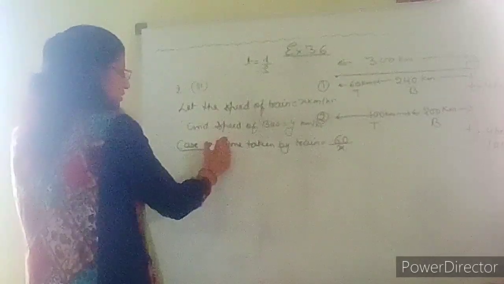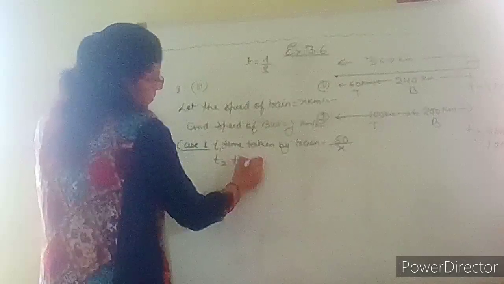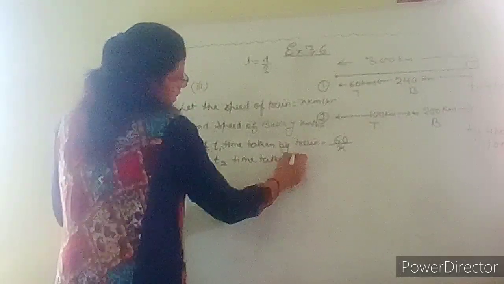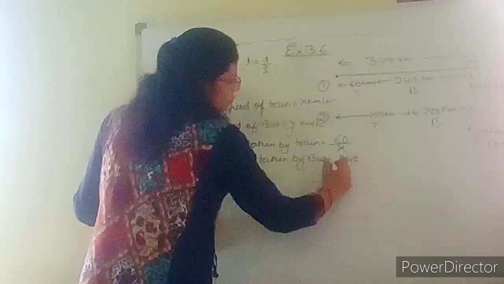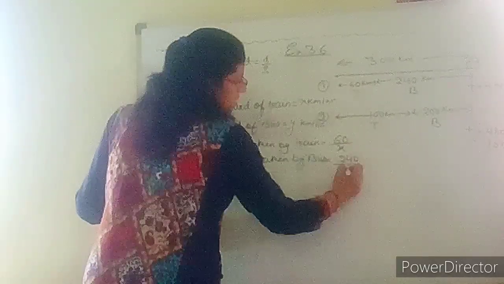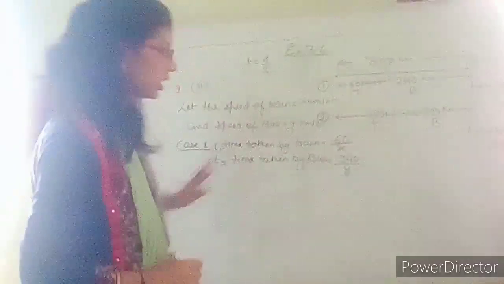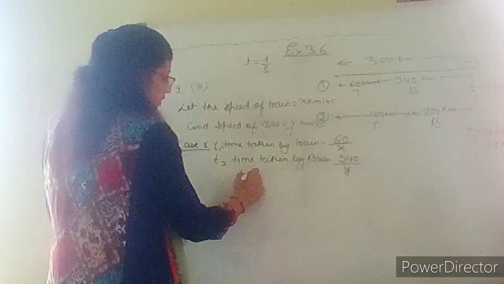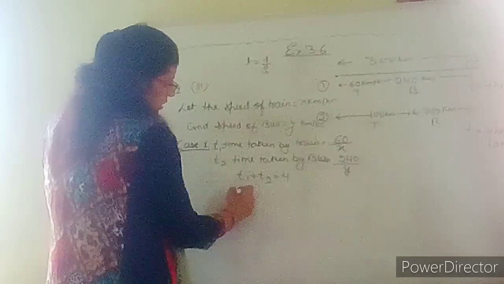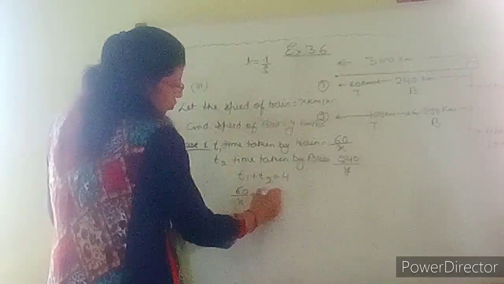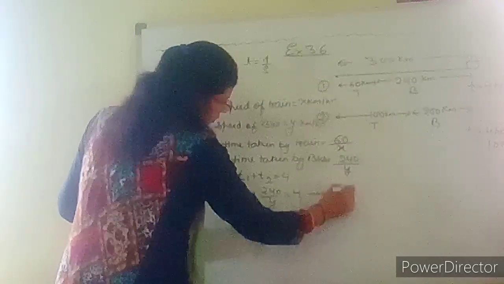Let me say this is T1. ठीक है, अब हम कहते हैं time taken by बस, time taken by bus is equal to distance 240 upon speed. अब दोनों टाइम को ऐड करेंगे, we should get 4 hours. Okay, so therefore T1 plus T2 should be 4 hours. So 60 upon x plus 240 upon y should be 4 hours. This is equation number 1.